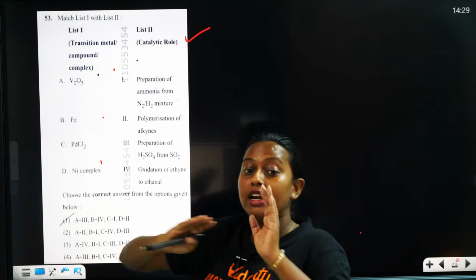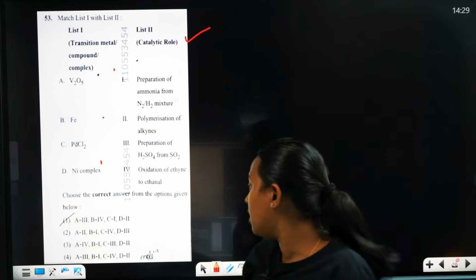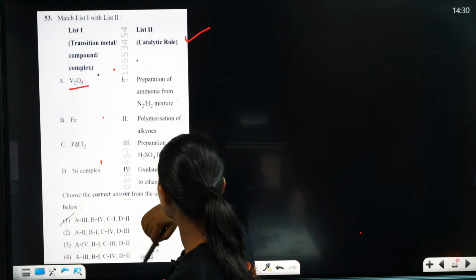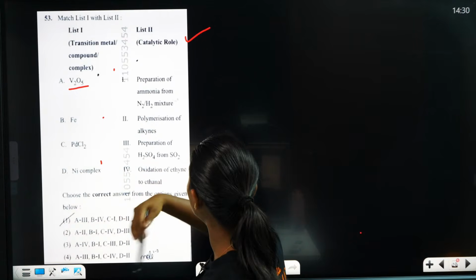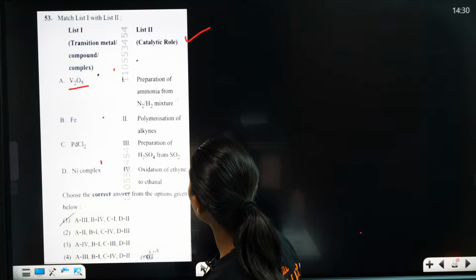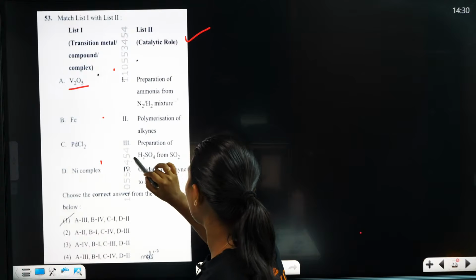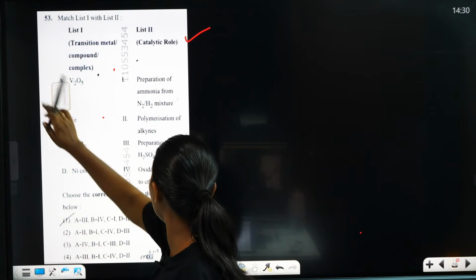Transition metal vanadium pentoxide we use to prepare H2SO4. Yes, so A3.